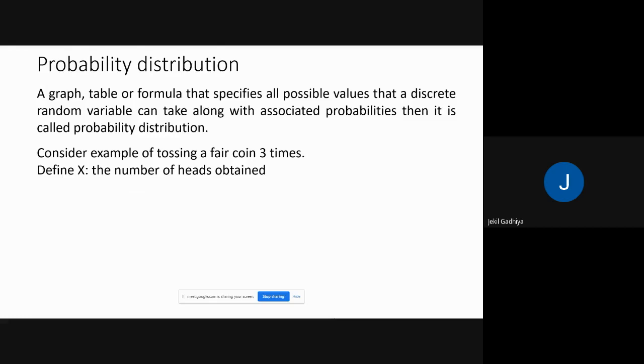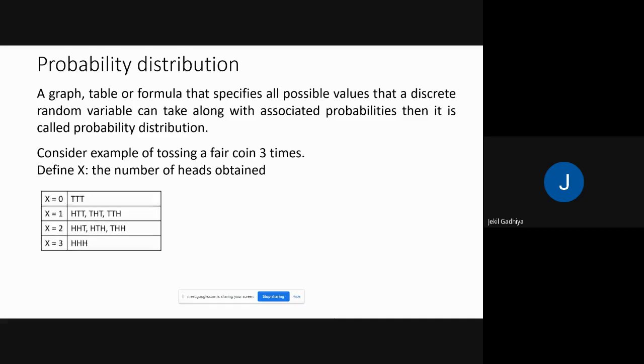Suppose we toss a fair coin three times. Let me define a random variable X such that it is the number of heads obtained. Then this is the experiment. X equal to 0, then we get three tails. X equal to 1, then HTT, THT, TTH. X equal to 2, then HHT, HTH, THH. X equal to 3, then three heads. Okay, first of all, my question is, what is a fair coin?